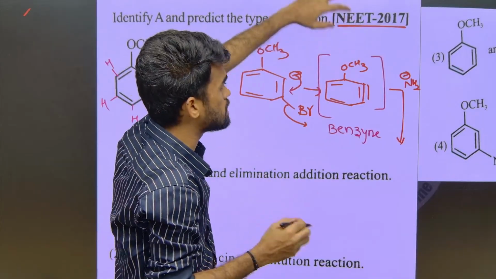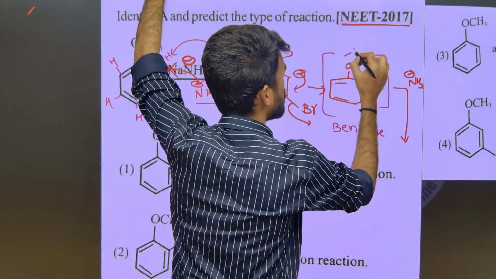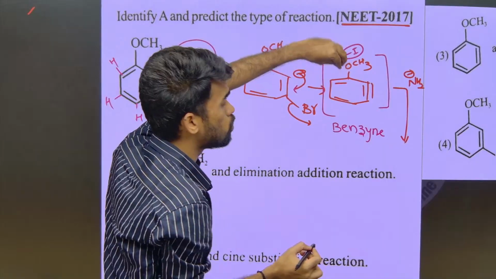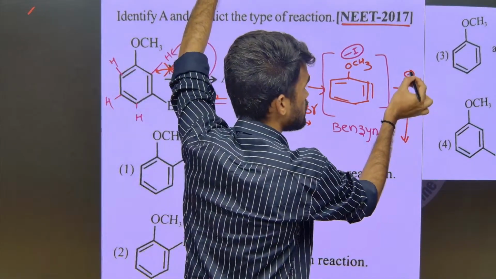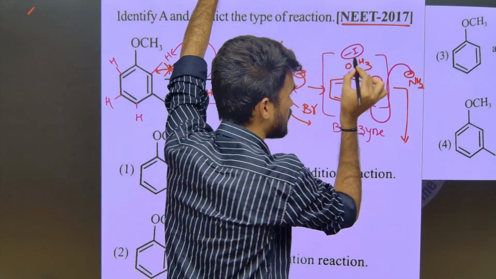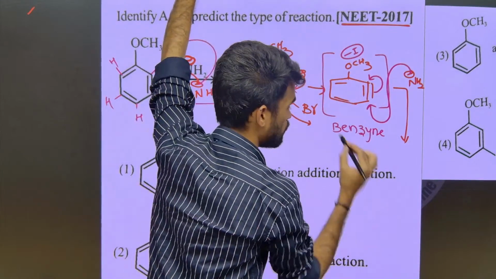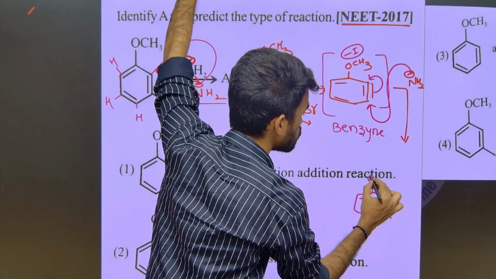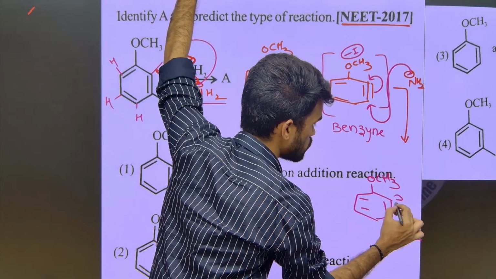Now we know OCH3 is a minus I group, right? Minus I group means the closer the negative charge is to it, the more effectively it will drag the electrons towards itself. Therefore this NH2 minus attacks here, and the negative charge is generated here. That negative charge is stabilized by this OCH3, by the minus I effect. We are getting something like this: OCH3, NH2 here and negative charge here.